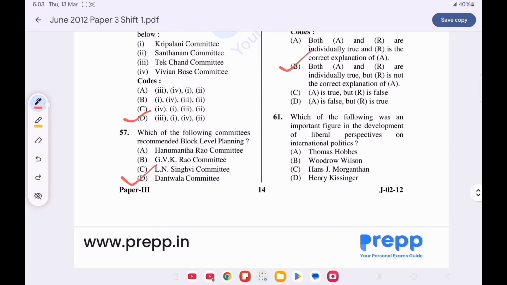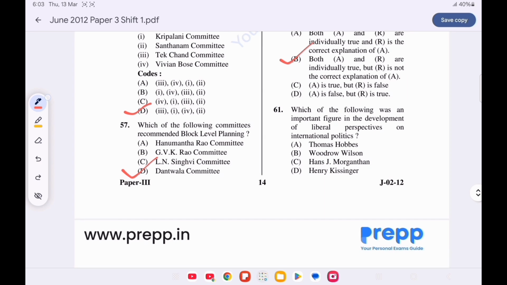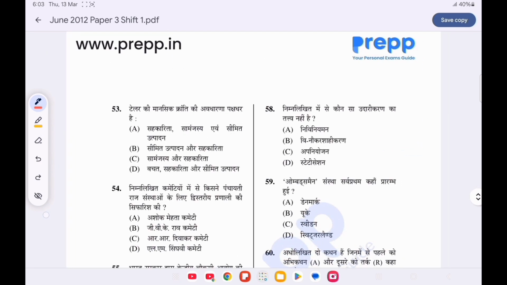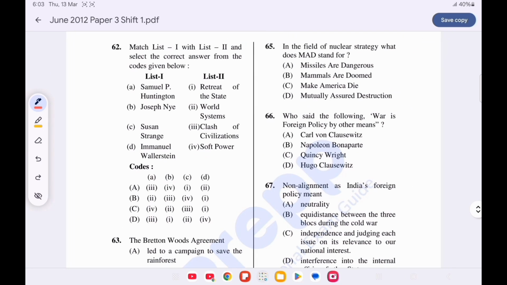Question number 61. Which of the following was an important figure in the development of liberal perspective on international politics? Option B is correct, Woodrow Wilson. Now move on to next question. Question number 62. Match list 1 with list 2 and choose the correct answer from the code given below.